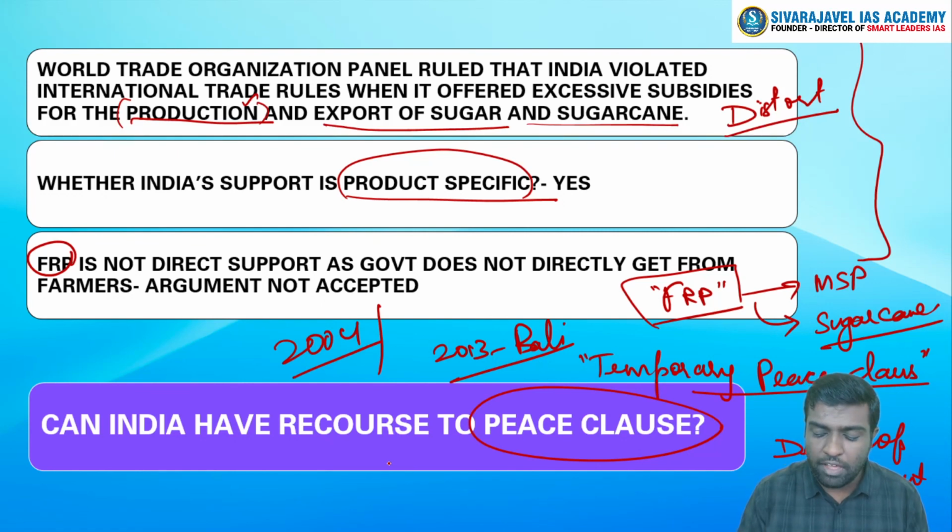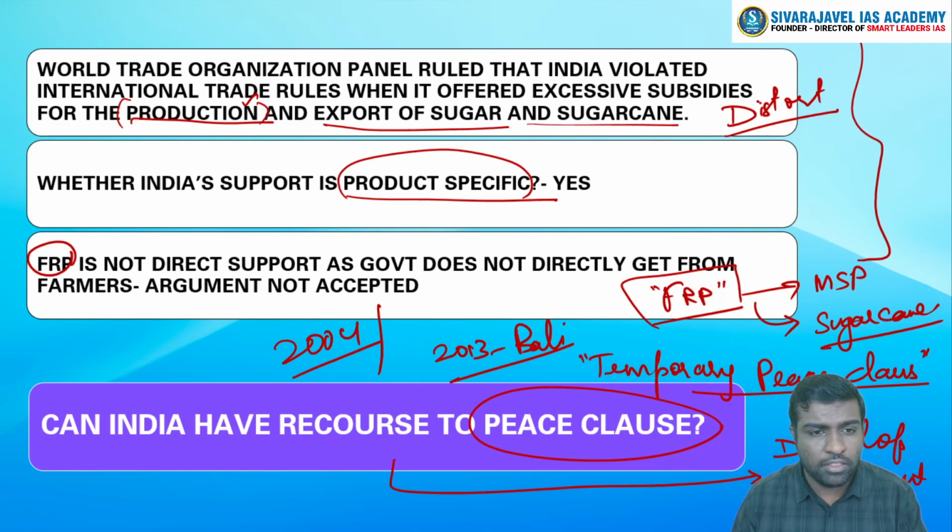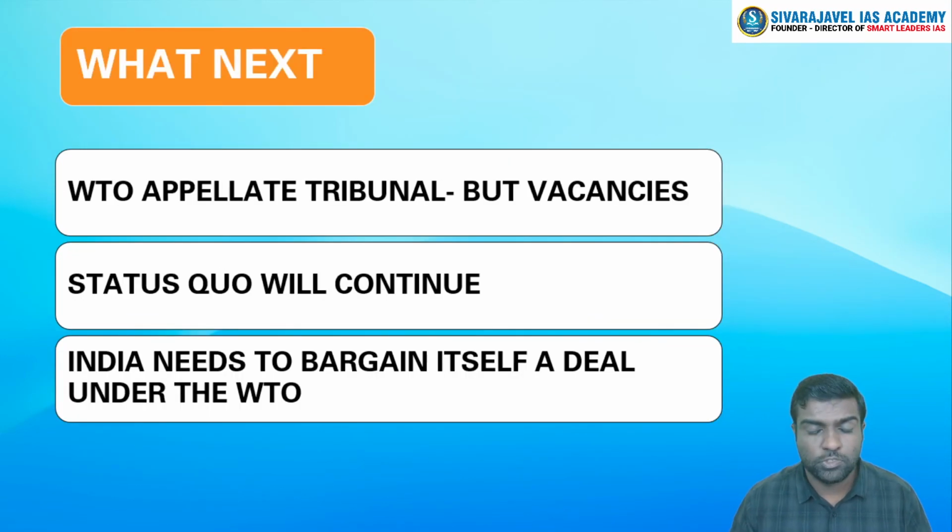So India can have recourse to the peace clause, but can it do the same in this sugar case? The answer is a little bit complicated, in the sense India says that it will again ask for a waiver through the peace clause that it has under the WTO, but other countries will obviously have their own provisions and they will extend the litigation process. So what next?